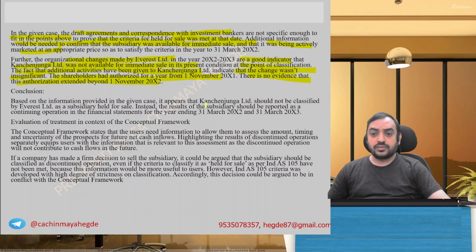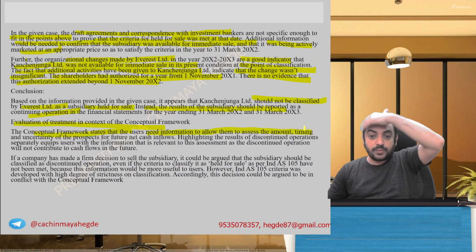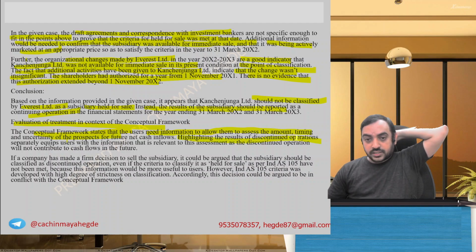Conclusion: based on this information, the subsidiary should not be classified as held for sale by Everest Limited. Instead, the results of the subsidiary should be reported as continuing operations. Evaluation in the context of the conceptual framework. The conceptual framework states that users need information to allow them to assess the amount, timing and uncertainty of cash flows. Highlighting the results of discontinued operations separately equips the users with information that is relevant to assess the discontinued operations.